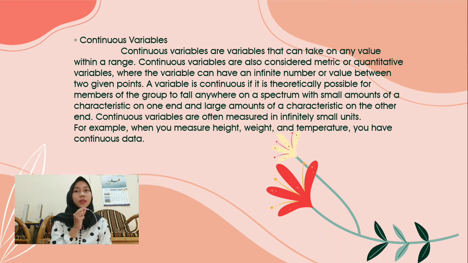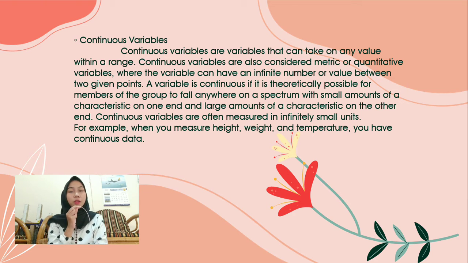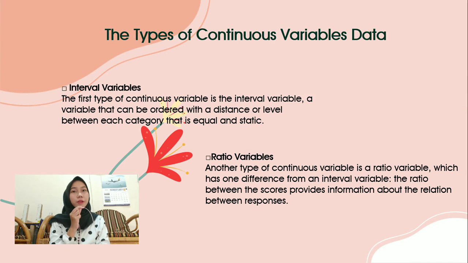And the second type is continuous variable. Continuous variables are variables that can take on any value within the range. Continuous variables are also considered metric or quantitative variables, where the variable can have an infinite number of values between two given points. For example, when you measure height, weight, and temperature, you have continuous data.